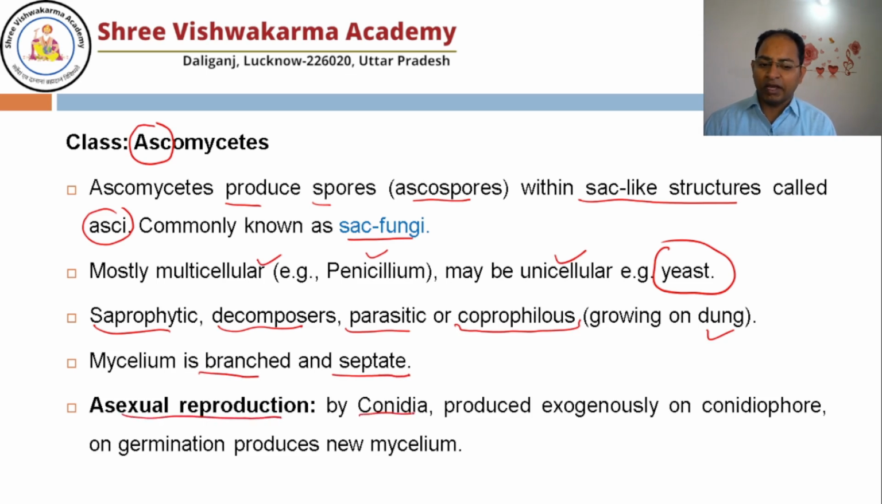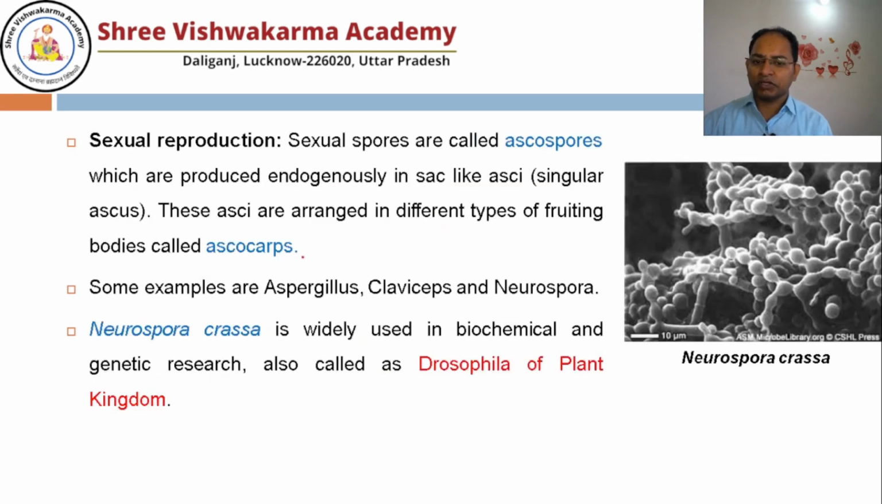Talk about asexual reproduction in the case of Ascomycetes. It is by conidia. Conidia are produced exogenously on conidiophores. On germination, they produce new mycelium. Sexual reproduction: sexual spores of Ascomycetes are known as ascospores, which are produced endogenously in the sac-like asci, and these asci are arranged in different types of fruiting body called ascocarp. Examples you can see: Aspergillus, Claviceps, and Neurospora.